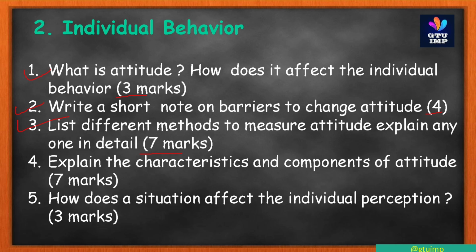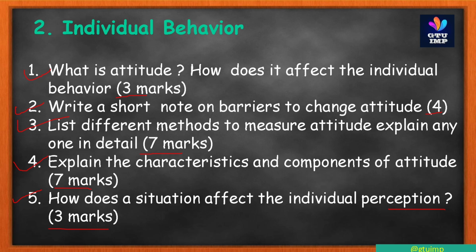Fourth: explain the characteristics and components of attitude. This is also asked for 7 marks in your GTU exam. Don't forget, for 4th sem mechanical students. Fifth question: how does the situation affect individual perception? This is also asked for 3 marks.